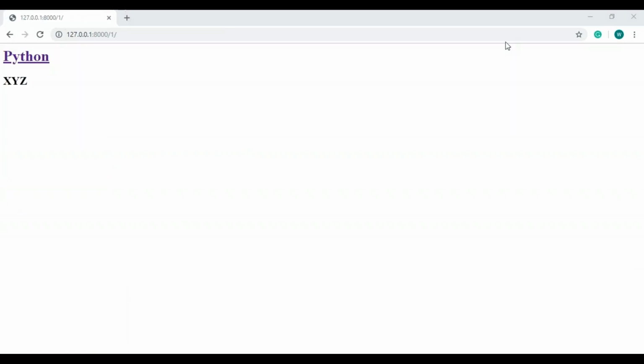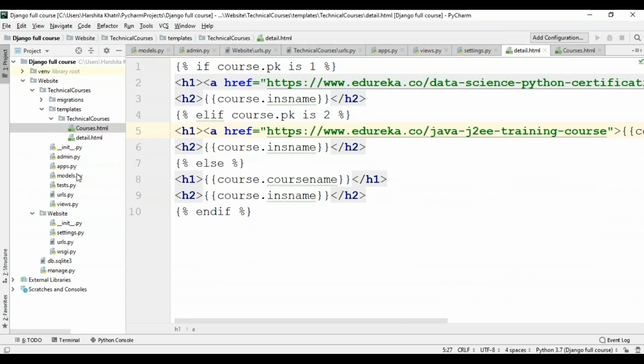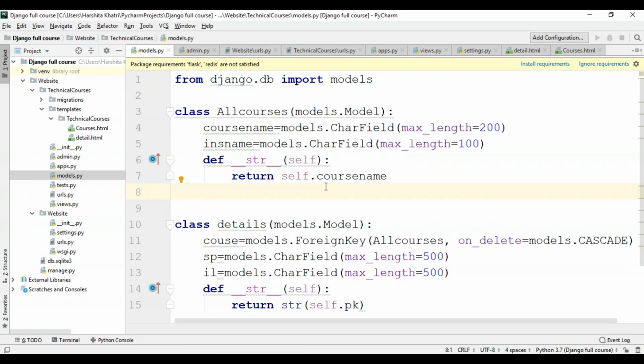As you can see over here, my details page looks too plain. So to make it more descriptive, I'll be adding some images and will create a form for the user to select between the self-paced course and the instructor-led course options. To do that, I'll first need to make changes to the models.py file from my project. So I'll get back to my project, and over here I'll open up the models.py file. The first thing I'm going to do is add a new variable that will specify the date from when the course has been started.